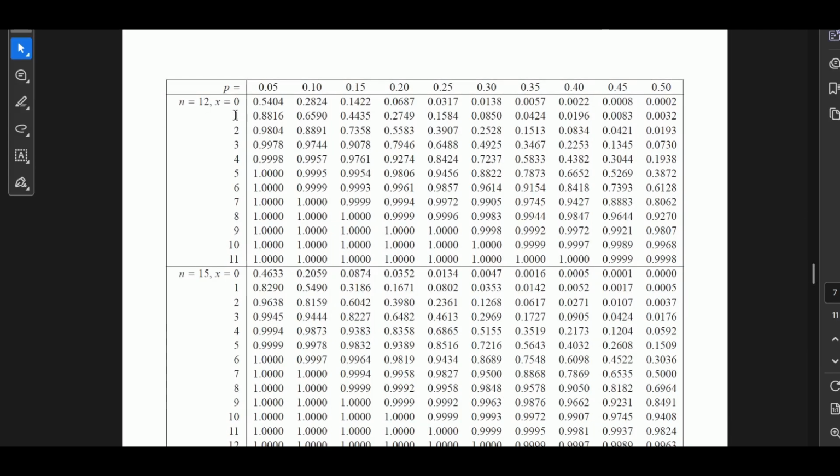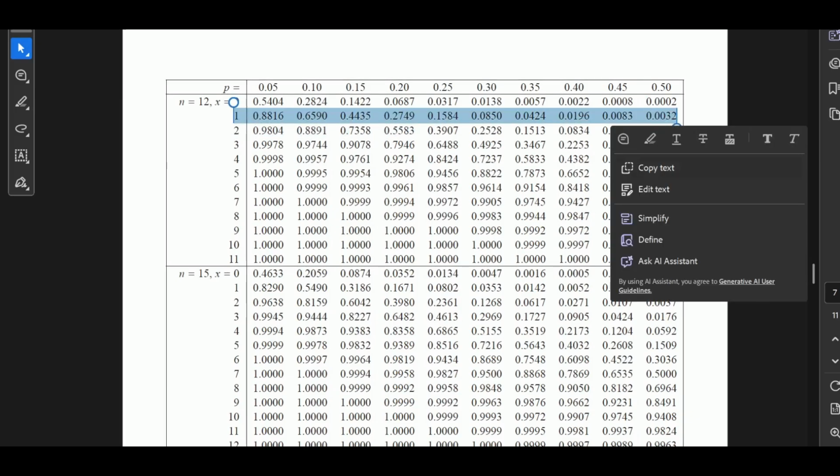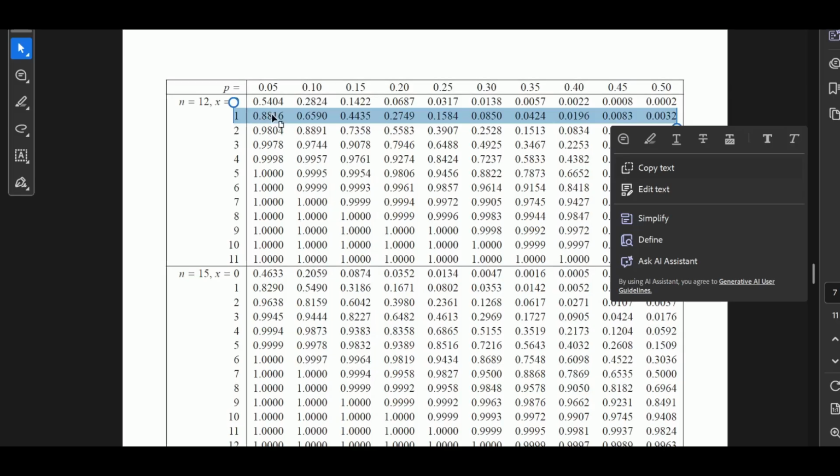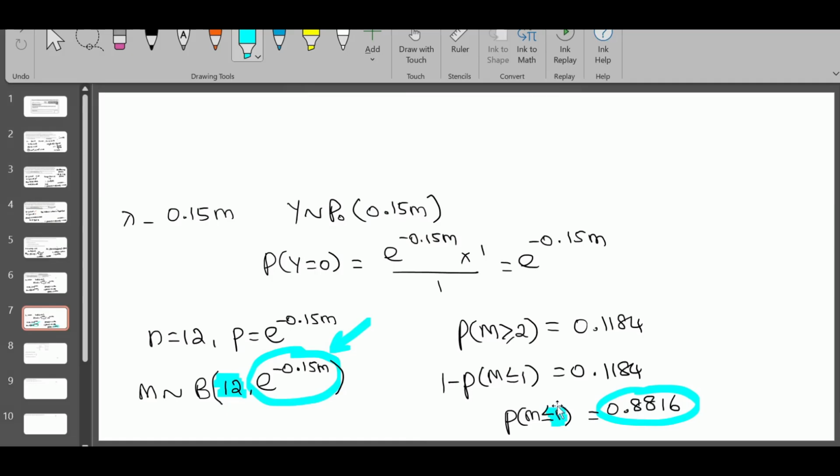We have all these values for x equal to 1, but we need to look for 0.8816. 0.8816 is in here, where the probability is 0.05. So that means this probability is 0.05, right? So you need to write from the table p is 0.05.